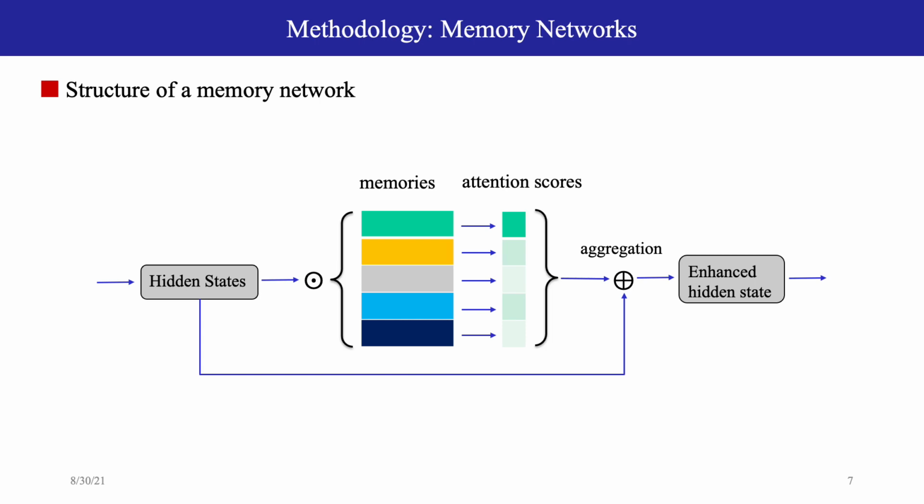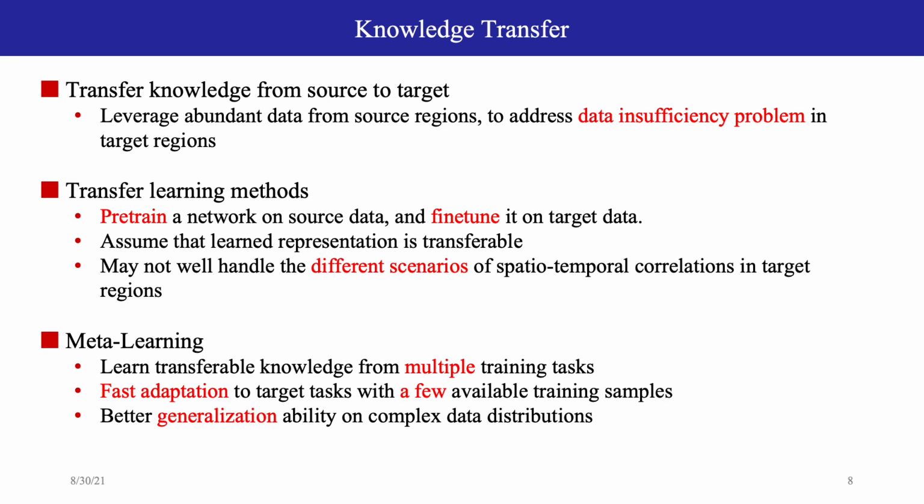The performance of TPNet is restricted with limited data in target regions. Transferring knowledge from source regions with large amount of data helps to alleviate the data insufficiency problem of target regions. The standard transfer learning methods usually pre-train a network on source data and then fine-tune it on target data. They assume that the learned representation is transferable. However, different regions could have different scenarios of spatial temporal correlations.